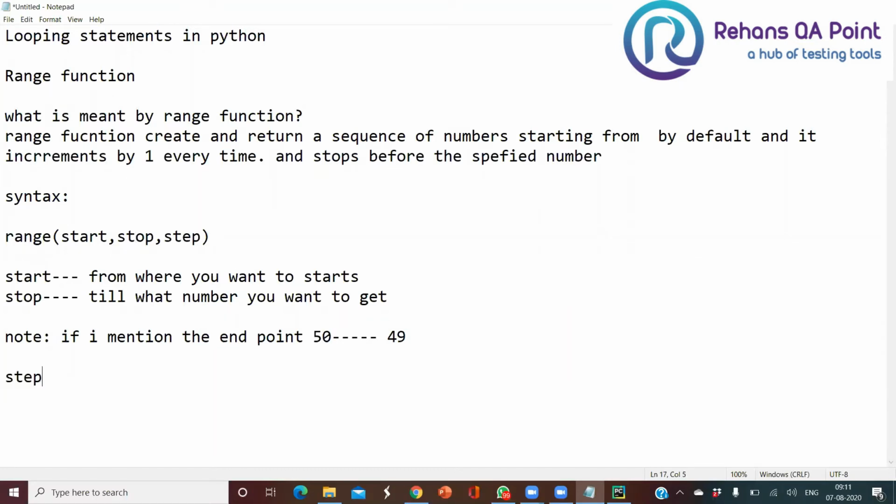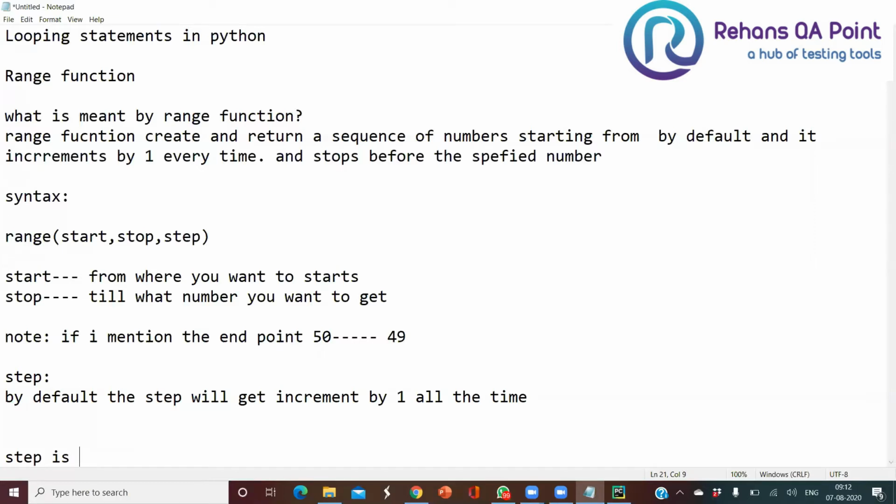Next one, step. By default, the step will increment by 1 all the time, guys. All the time it will increment by 1 only. So now if you want to increment by 2, by 3, by 4, whatever it may be, go and give that argument. So step is optional. It is not required to mention your step every time.